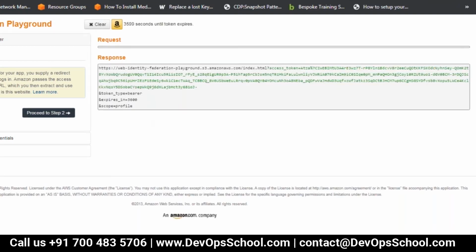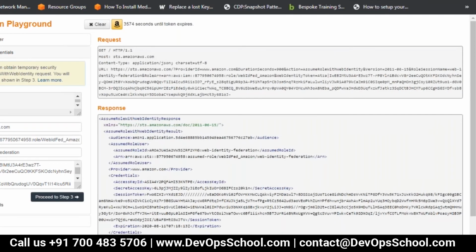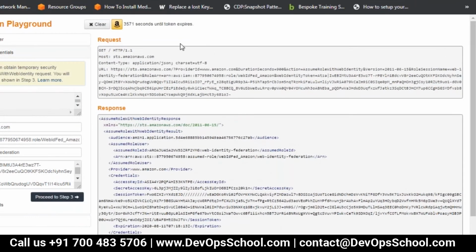Okay. So I think yes, the seconds until the token expires. Now there is a handshake happening between the two. If I go to the second step and proceed to step number 3, we should actually get a token here. Fine, first policy, assume the role. Okay, fine. So let us look at the handshake.